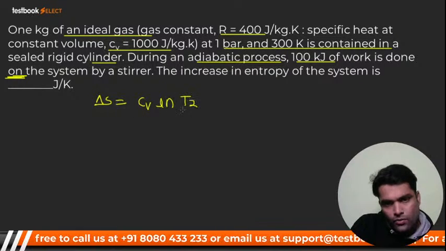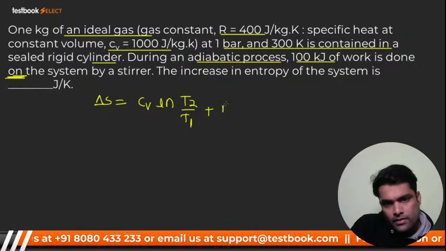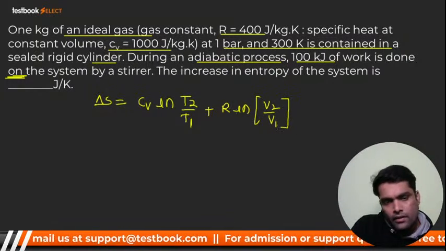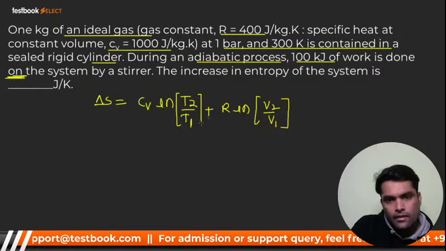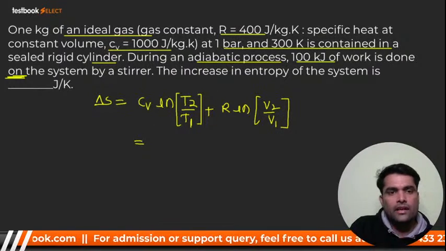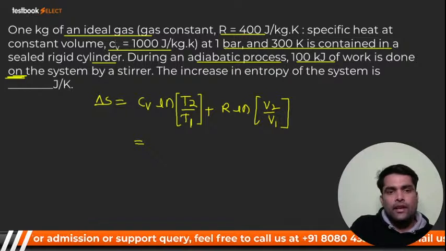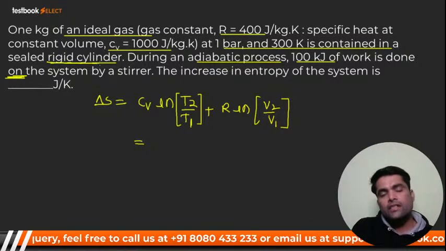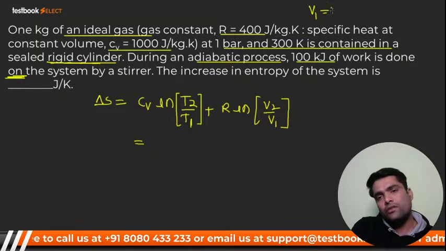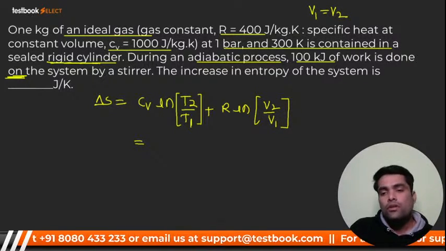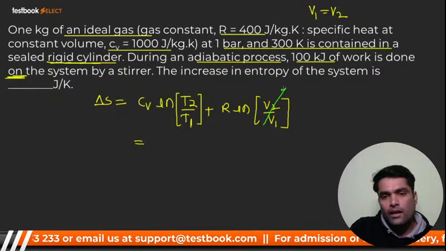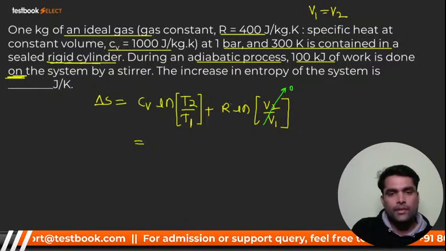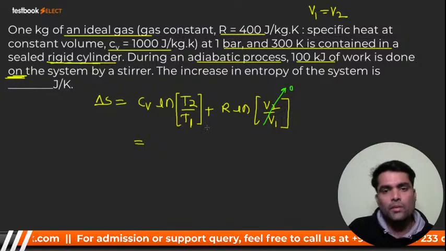CV ln of T2 by T1 plus R ln of V2 by V1, right? But here the gas is contained at constant volume in a rigid cylinder. If it is rigid, then V1 is equal to V2, so there should be no change in the volume. The ratio becomes 1, and ln of 1 is 0. So this whole term gets cancelled out.